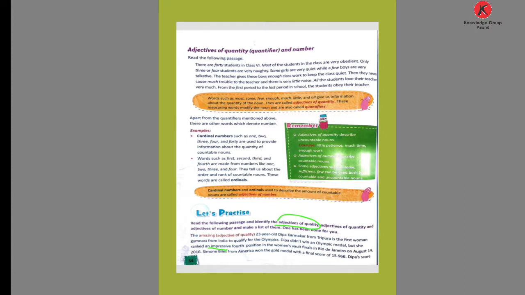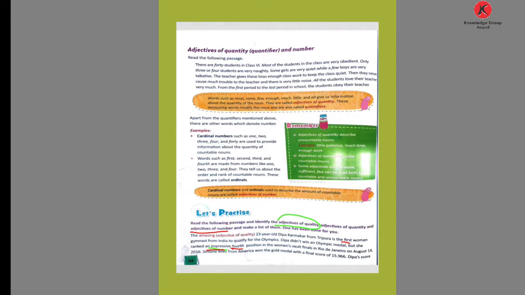The next word is fourth. Fourth is a word showing the adjectives of number. Students, you may underline the words. First is the first adjective of number given, then the word impressive. Impressive is an adjective of quality, and the fourth is an adjective of number.